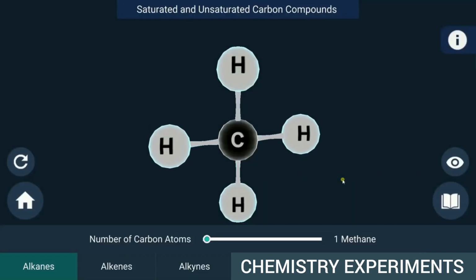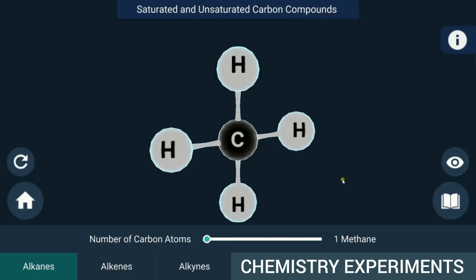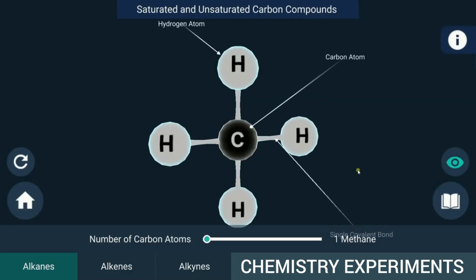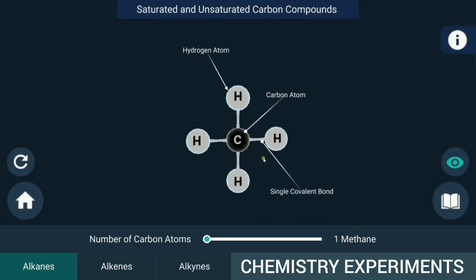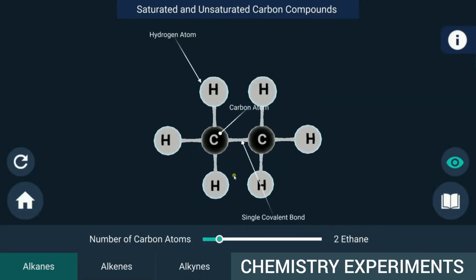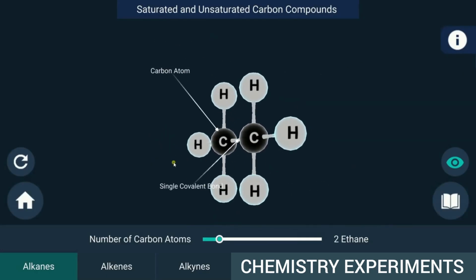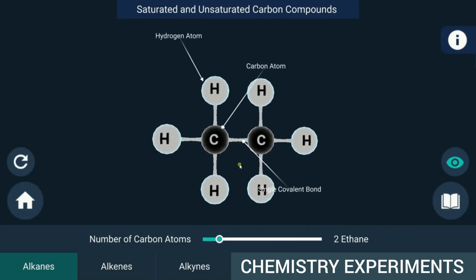Do you know what are saturated and unsaturated carbon compounds? Let's study these. Consider methane. It has one carbon atom to which 4 hydrogen atoms are connected to satisfy the valency. Increase one more carbon atom. You will get ethane. It has 2 carbon atoms connected through a single covalent bond and has a total of 6 hydrogen atoms